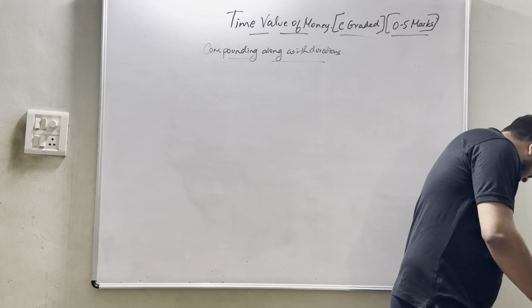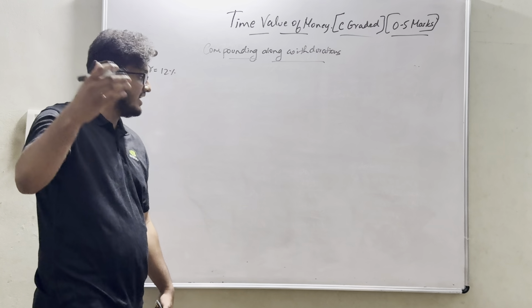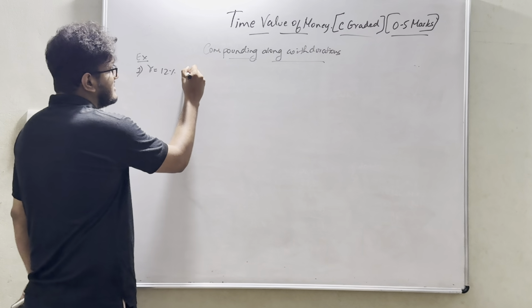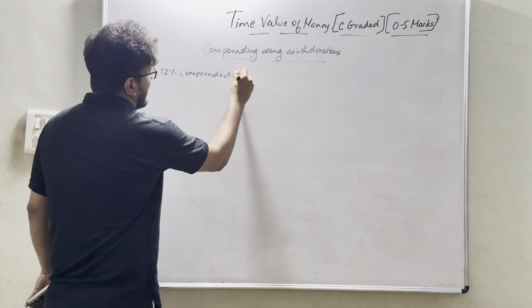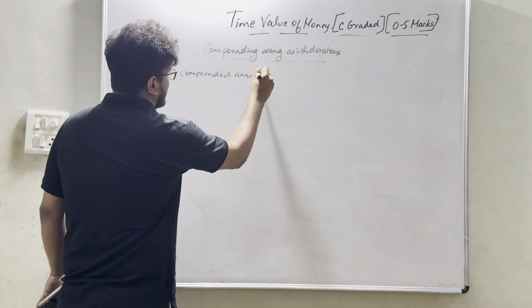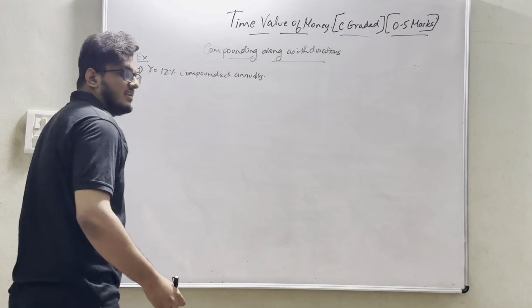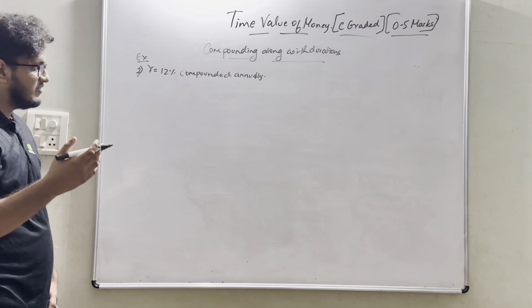Let's take simple examples. So let's assume R equal to, in example number 1, R equal to 12%. Compounding is nothing but whatever the amount of rate is. R equal to 12% compounded annually. Yes, agree? So what will be the future value?